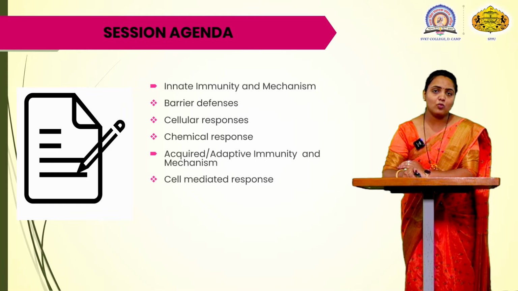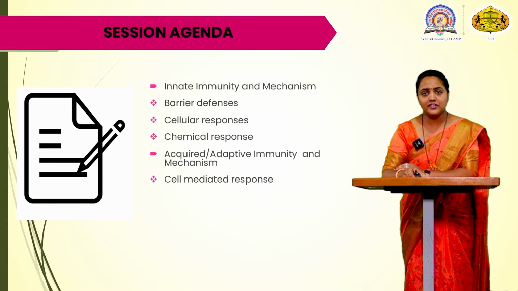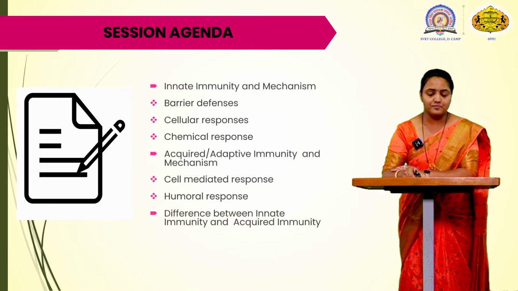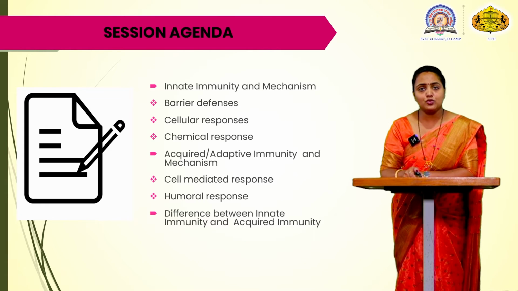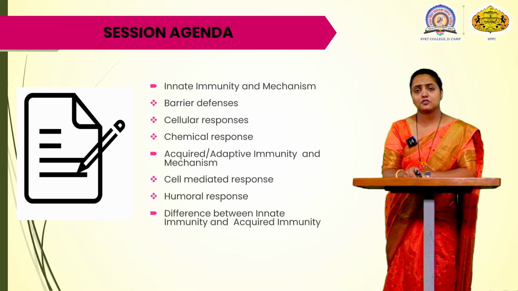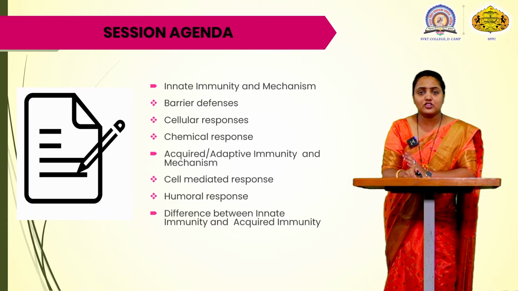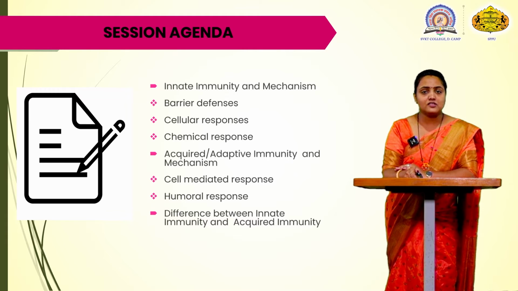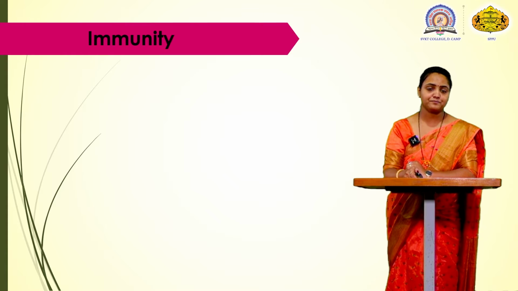Adaptive immunity or acquired immunity is classified under two types. One is the cell mediated response and the second one is the humoral response. And after that, we are going to see the difference between these two types of immunity. One which is innate and the second one which is acquired immunity.